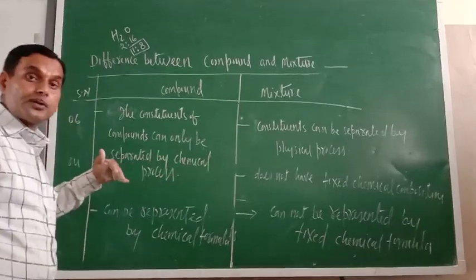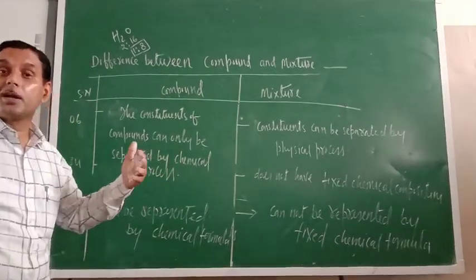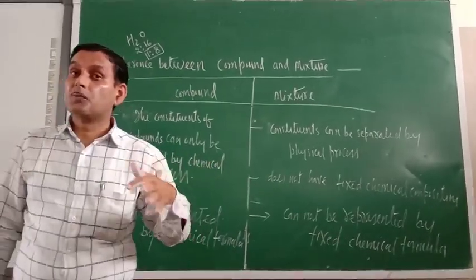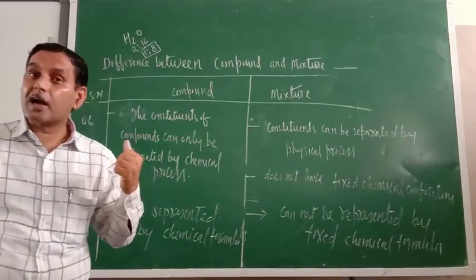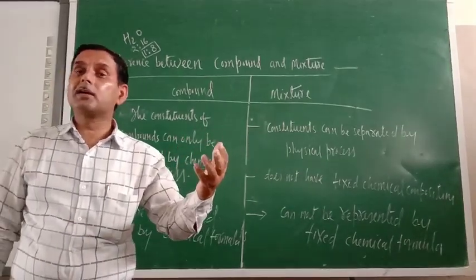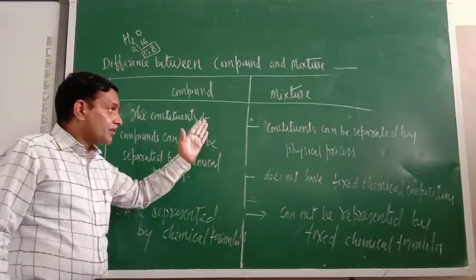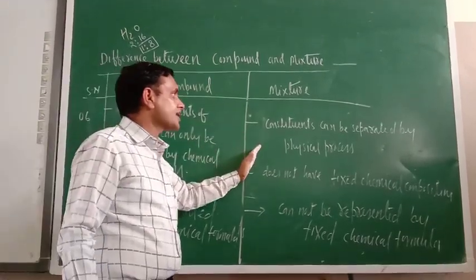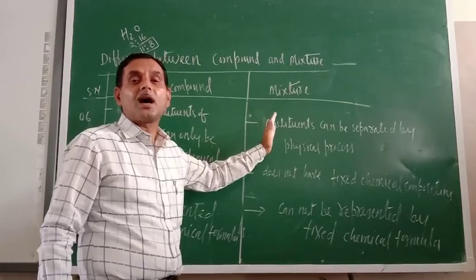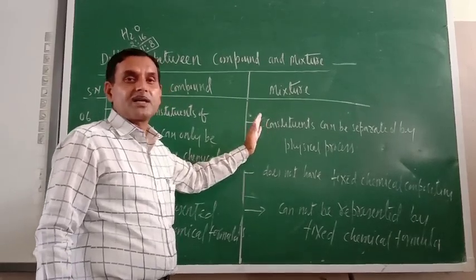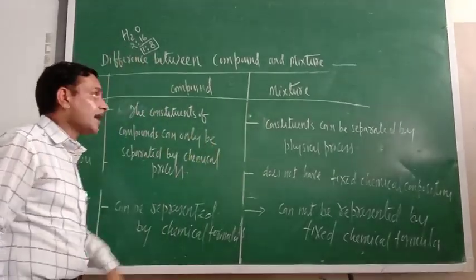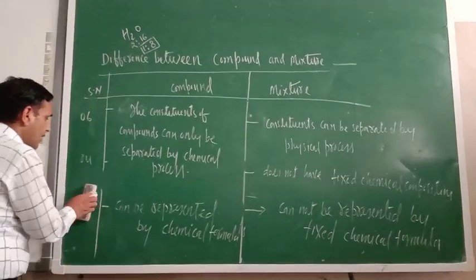But suppose you bring a magnet near hydrogen chloride, will it be able to attract either hydrogen or chlorine? Not at all. So the meaning is, through physical processes we can separate the components or constituents of a mixture, but the same is not possible in case of a compound.